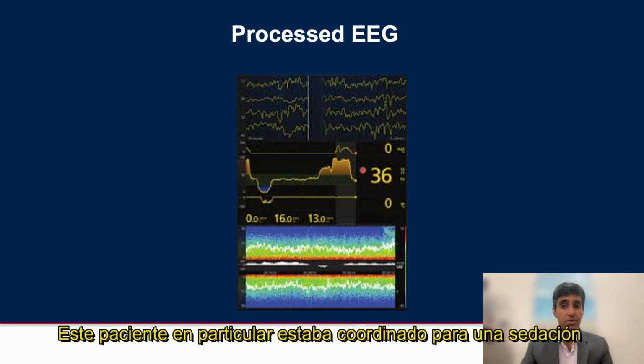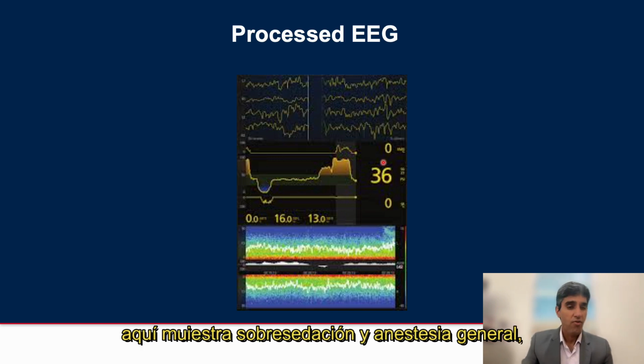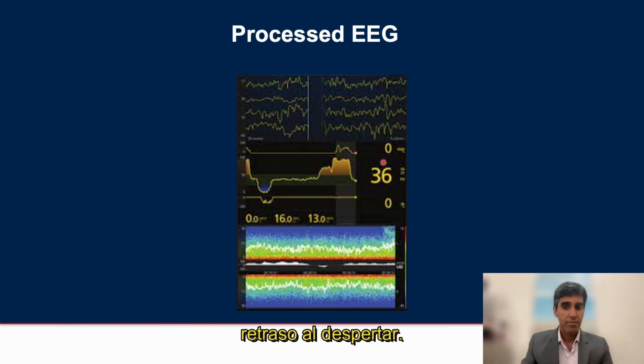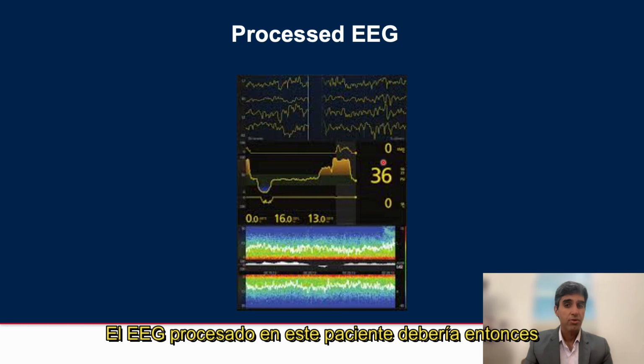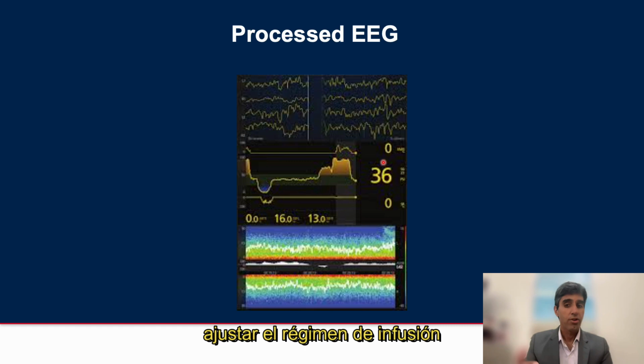This particular patient was scheduled for sedation for a colonoscopy, but the processed EEG shown here revealed oversedation and general anesthesia, increasing the risk of loss of airway reflexes, hypoventilation, hypoxemia, and potentially prolonged awakening. Processed EEG in this patient would then allow adjustment of either the plasma target concentration or the manual infusion dosing.